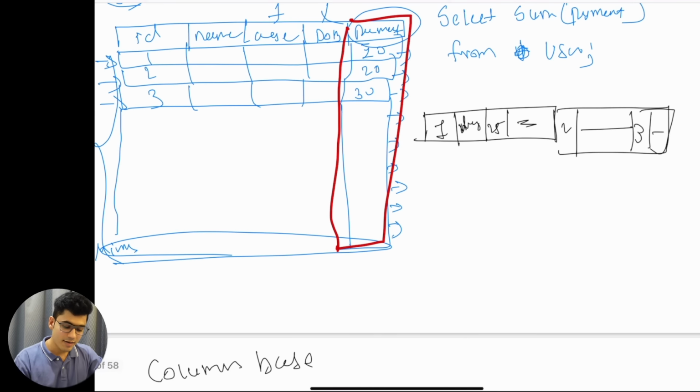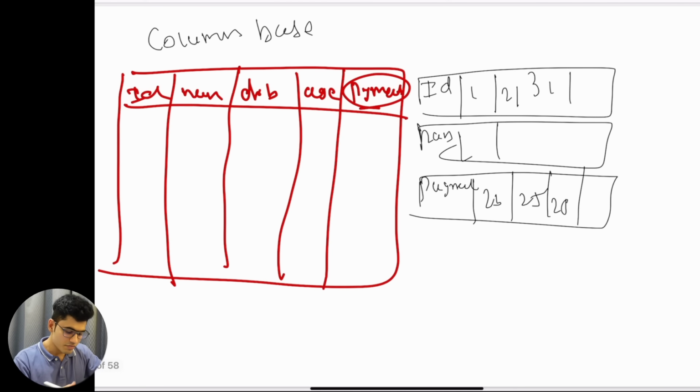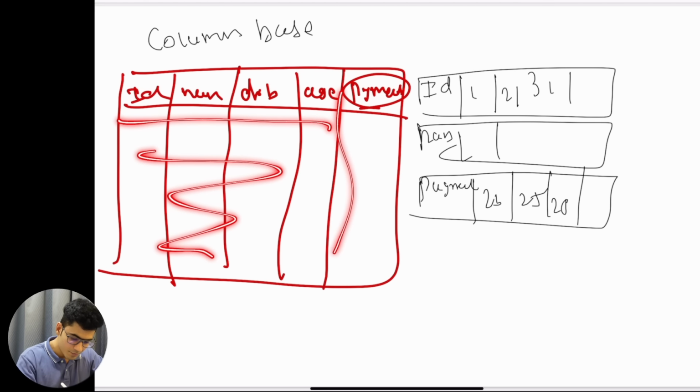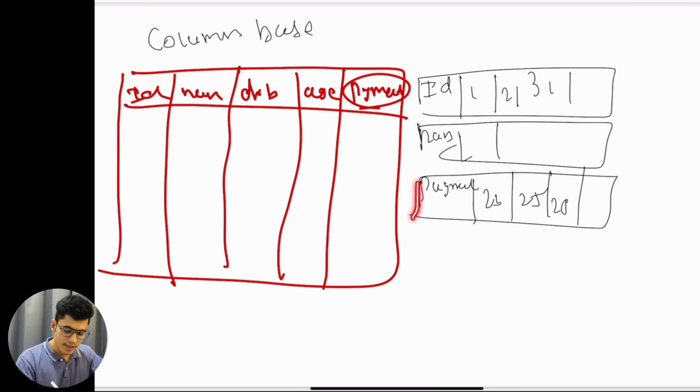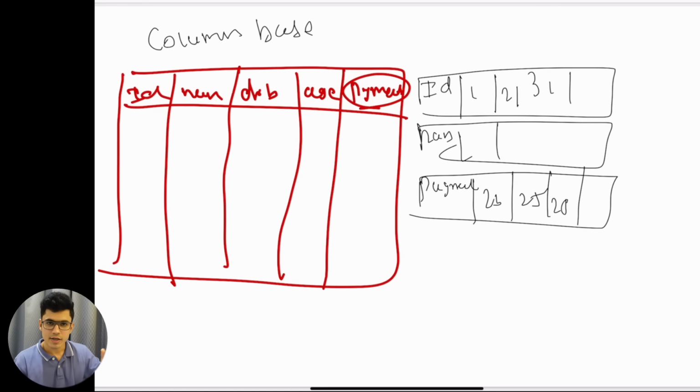So when I run the same query on the OLAP system, select sum, instead of scanning the entire row, instead of scanning the entire thing and then fetching this, it will directly go to the payment column and directly give me the sum. So the useless operation of scanning the ID or the name is not needed. We can directly go to the payment level and directly fetch the result that we need. This is the difference between OLTP and OLAP.